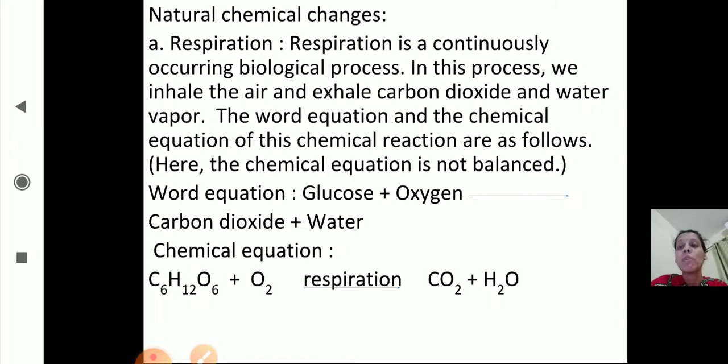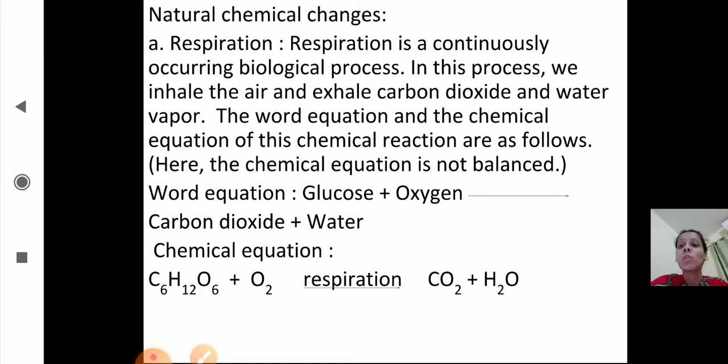Okay, so these are natural chemical changes. In that, the first one is respiration. Respiration is a continuously occurring biological process. In this process we inhale air and exhale carbon dioxide and water vapor. As we know, in the process of respiration we inhale air and exhale carbon dioxide and water vapor.